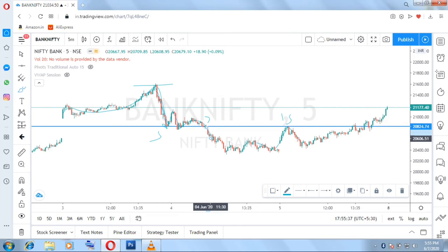And what did we learn in part 1 video? Whenever the support level or the resistance level is visited for the third time or the fourth time, there are high chances that the price level will be broken, right? We did see this in our first part. So here in the third visit, the level was broken, and there was a new low which was